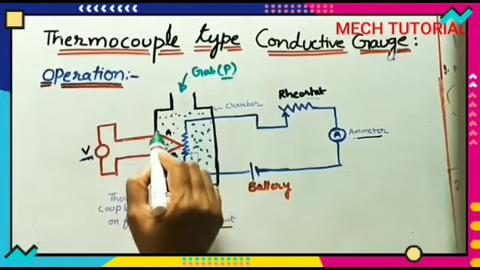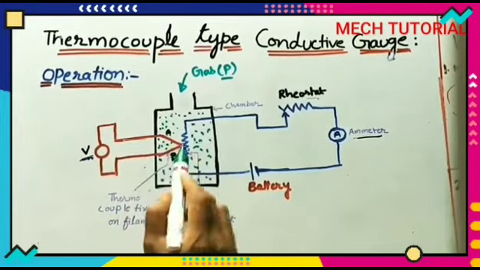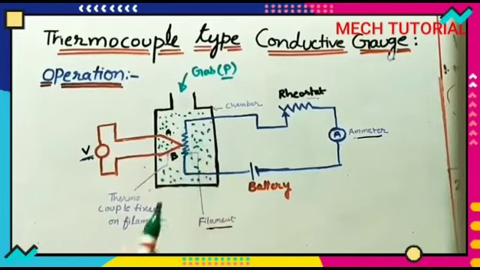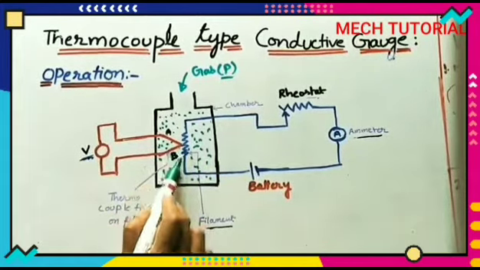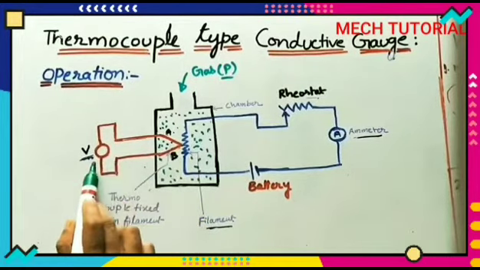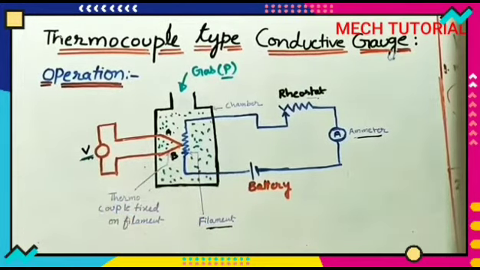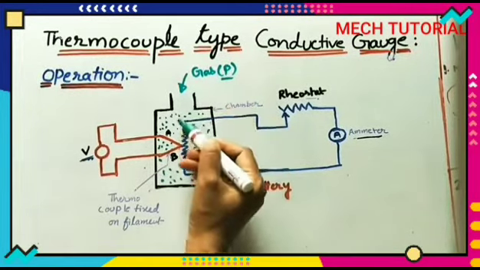Because of it, the temperature of this filament will change. That change in temperature can show the reading with the help of a voltmeter through the thermocouple. Now in the first case I am sending cool gas.